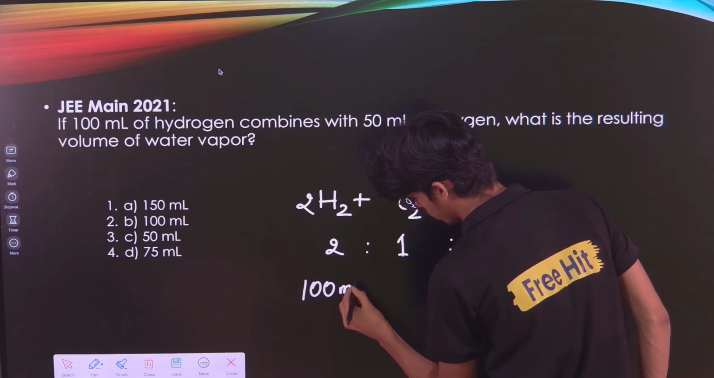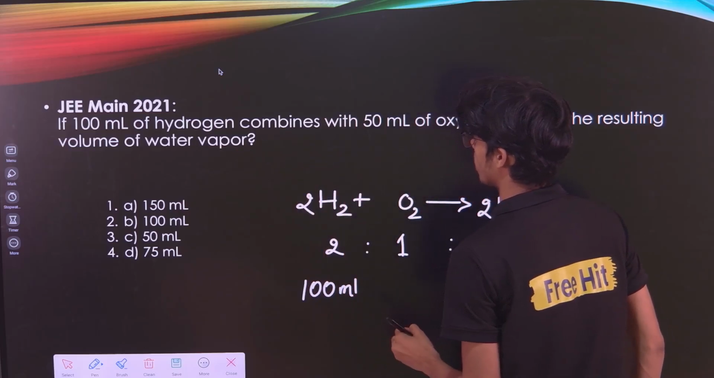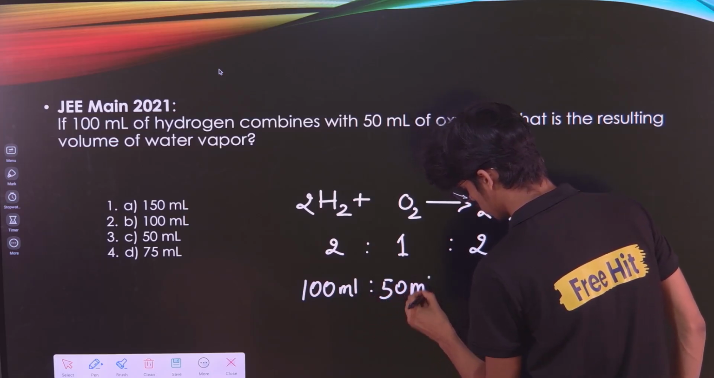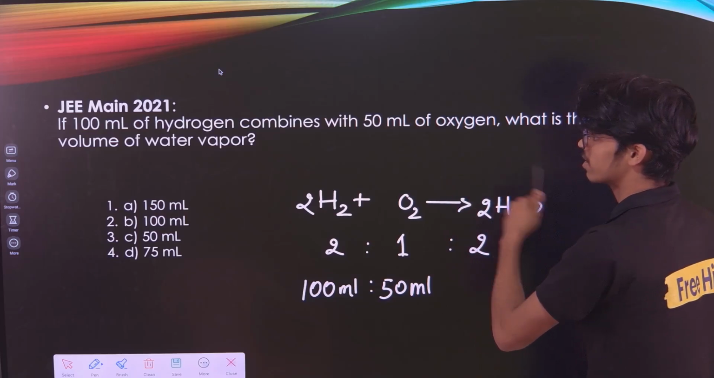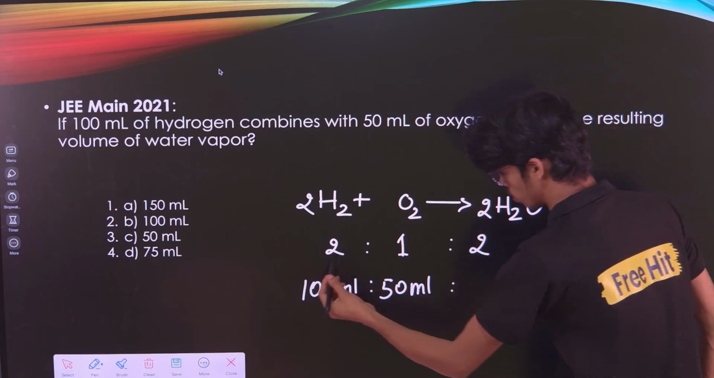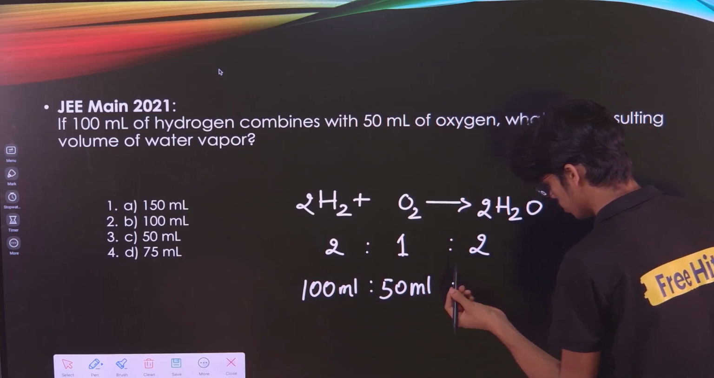100 milliliters of hydrogen combines with 50 milliliters of oxygen to form water vapor. What is the resulting volume of the water vapor? So how much volume of water vapor will be formed? The ratio is 2:1:2, so 150, 100, simple.